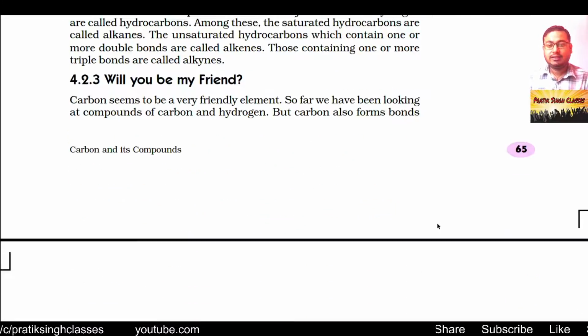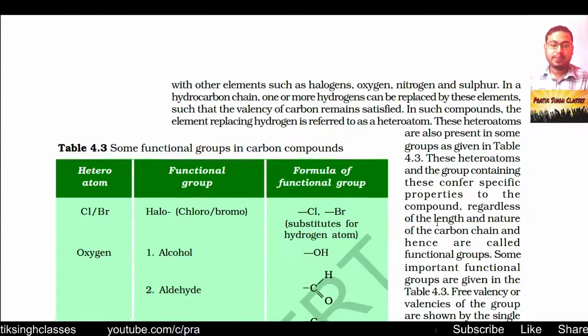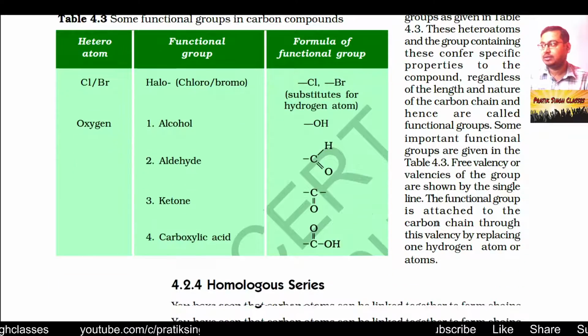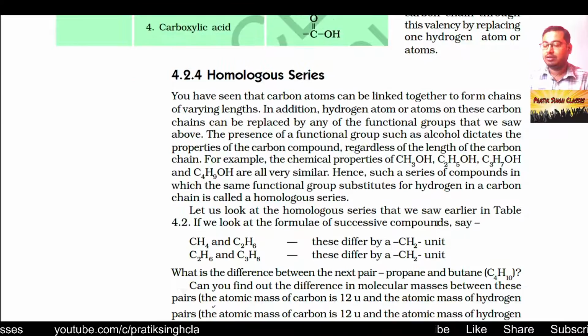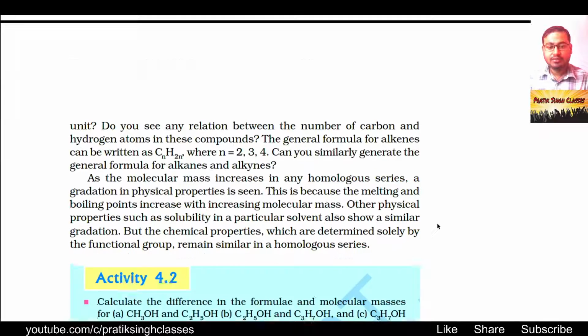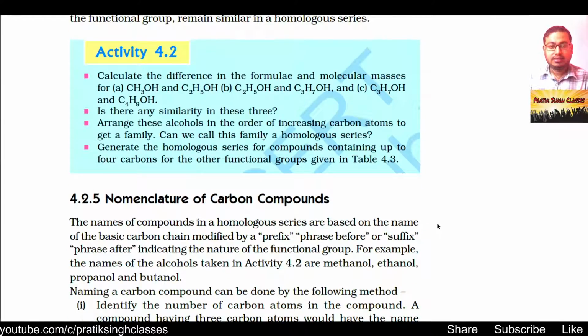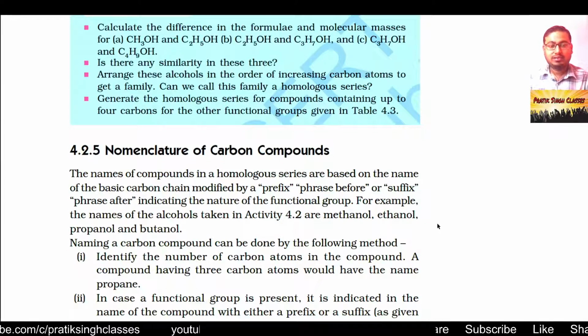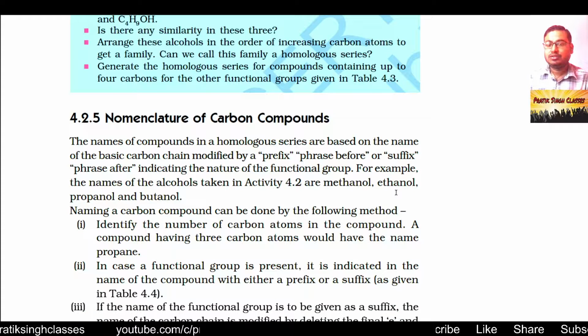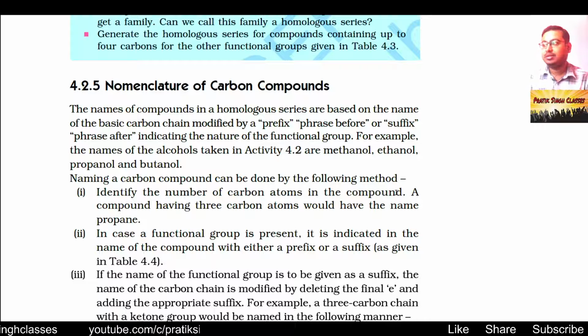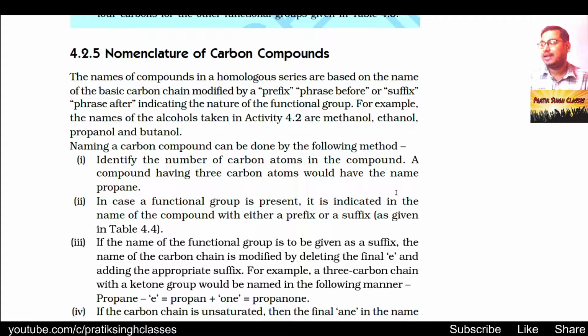Then we have seen a lot of other things, functional groups with their formulas, and the homologous series. Today we will start from section 4.2.5, that is nomenclature of carbon compounds. That means how we can name a carbon compound. If the formula or the structure is given, what may be the scientific name, which is internationally accepted. So let us start.